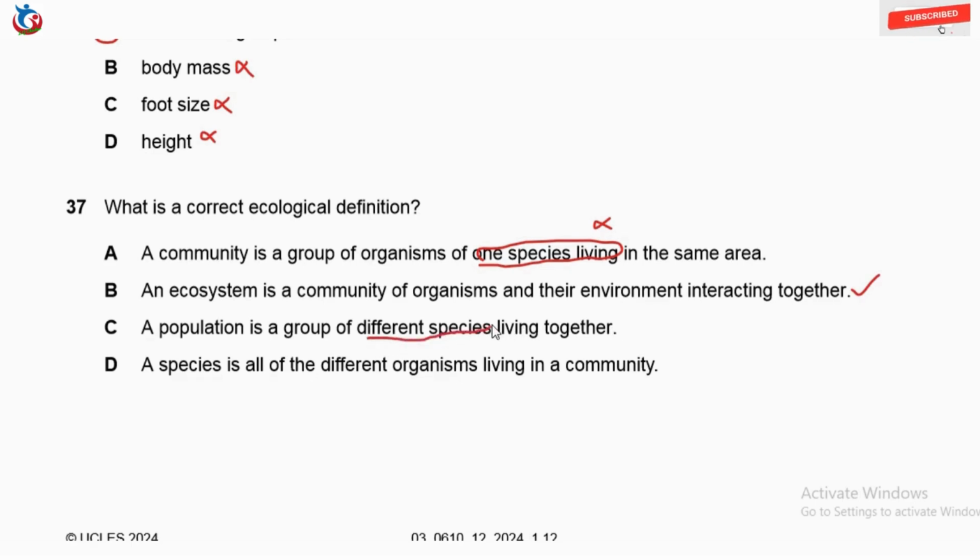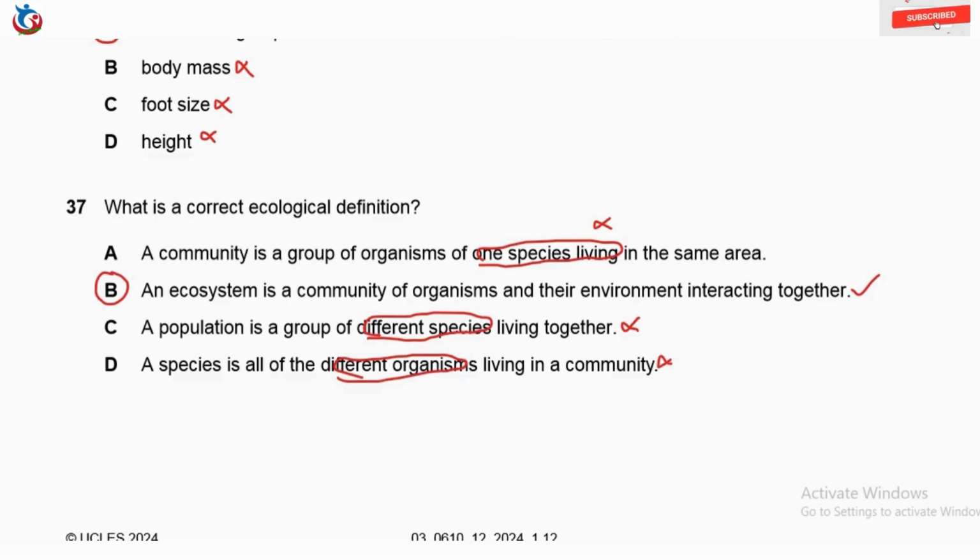Option C, a population is a group of different species. No, a population is a group of the same species. It's not different species. Then option D, a species is all of the different organisms. A species is not all different organisms, it is the same organism. This makes this statement wrong. So the correct answer here is option B.